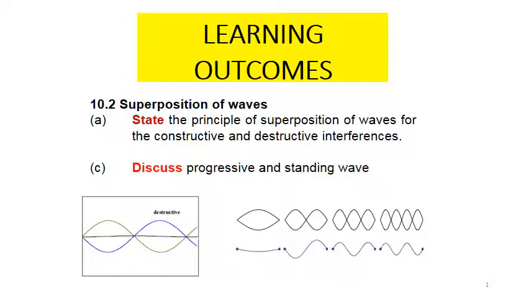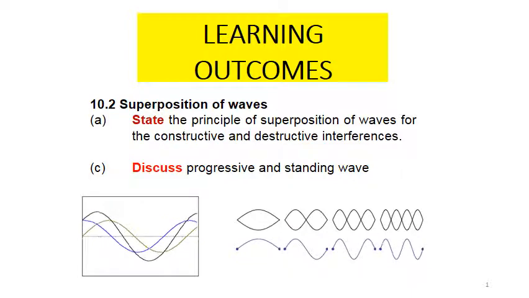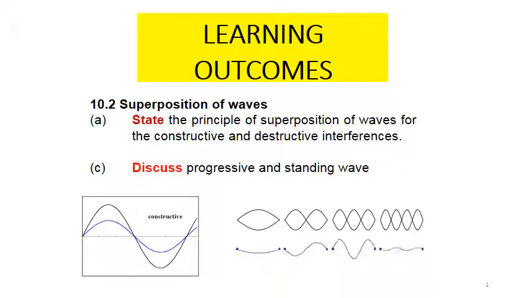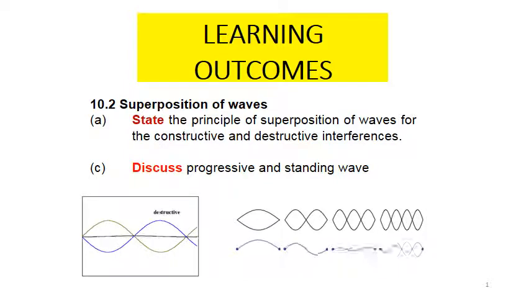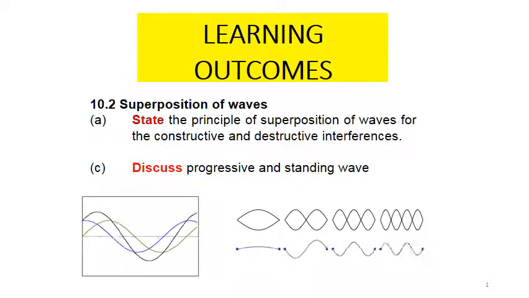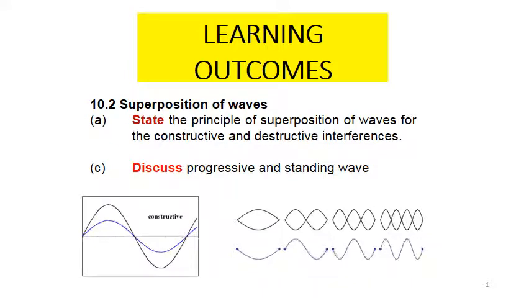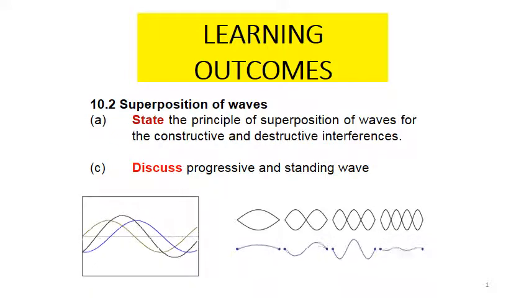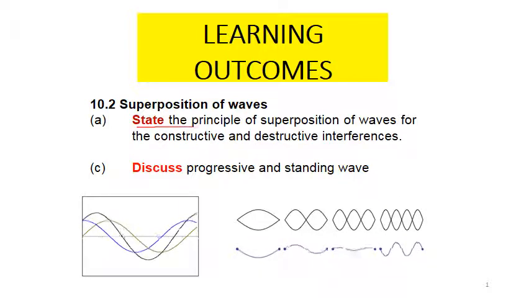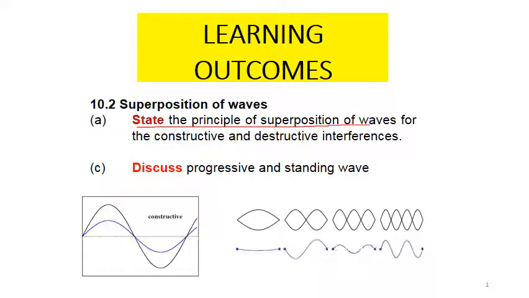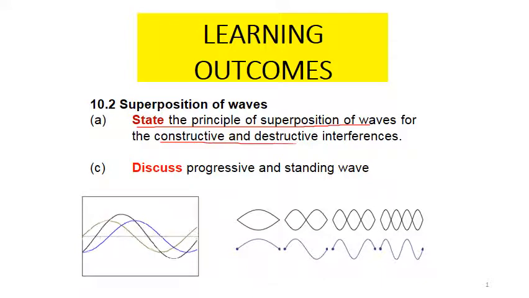Now we are going to learn subtopic 10.2, which is superposition of waves. We have two learning outcomes for these subtopics. At the end of this lesson, you should be able to state the principle of superposition of wave for the constructive and destructive interference, and discuss progressive and standing wave.